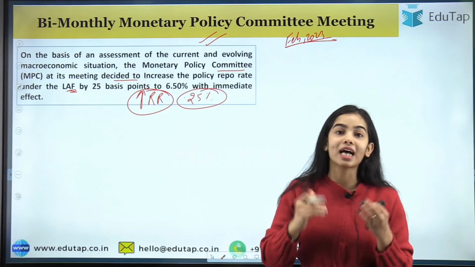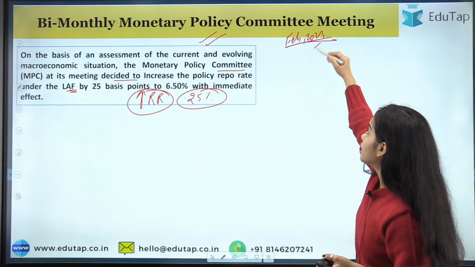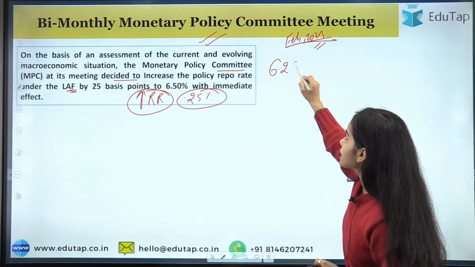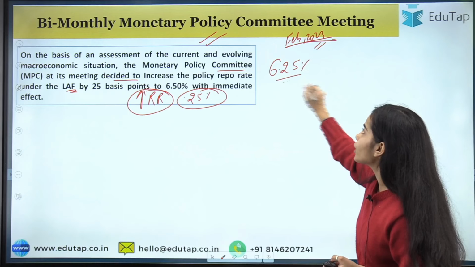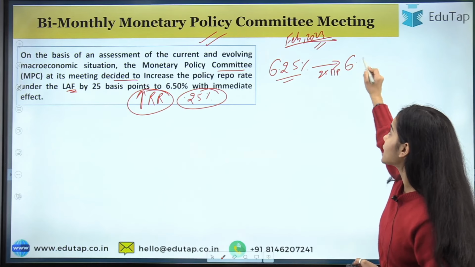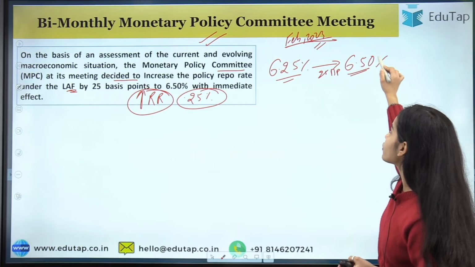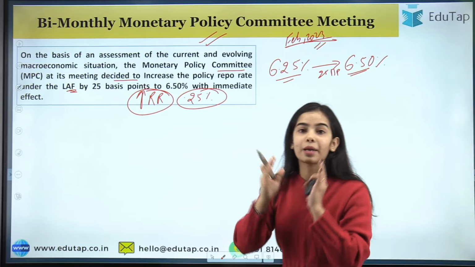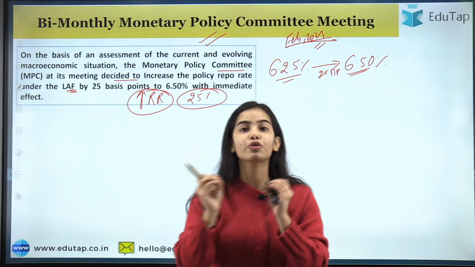The repo rate was 6.25% before. Now it has been increased by 25 basis points, that is, to 6.50% with immediate effect.